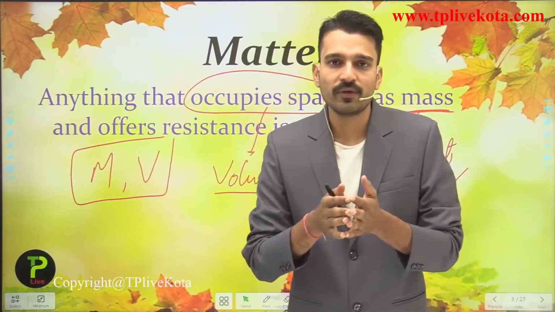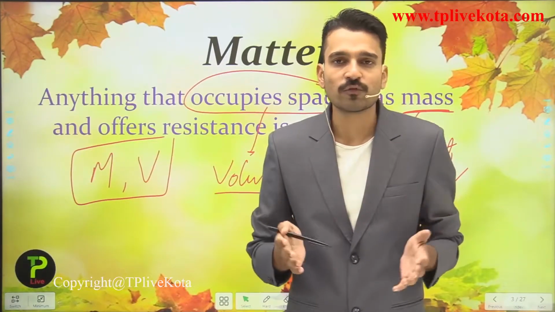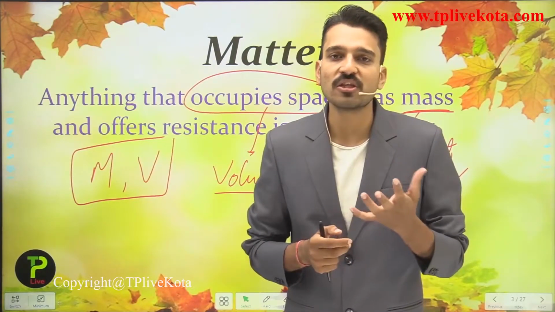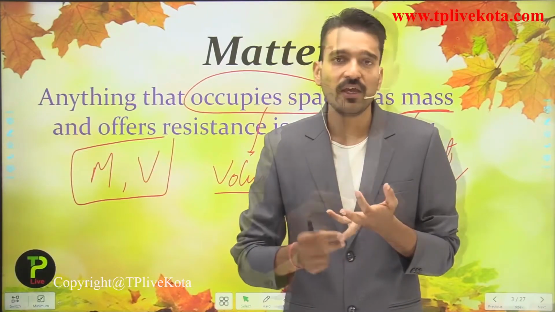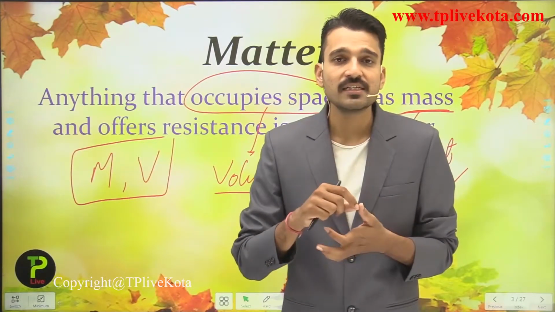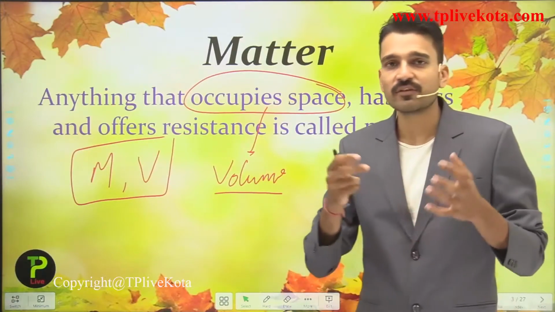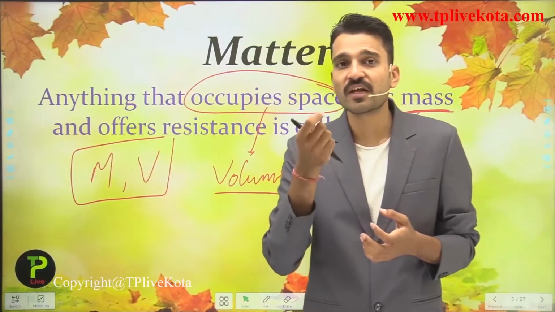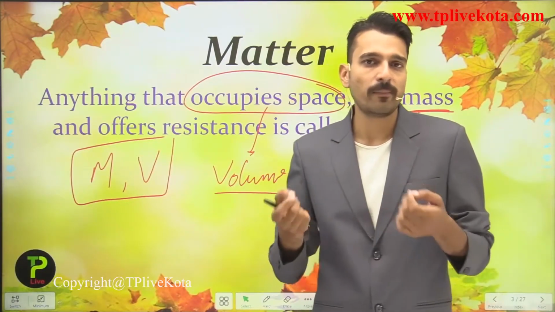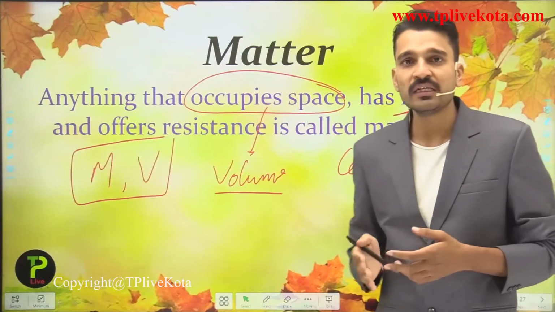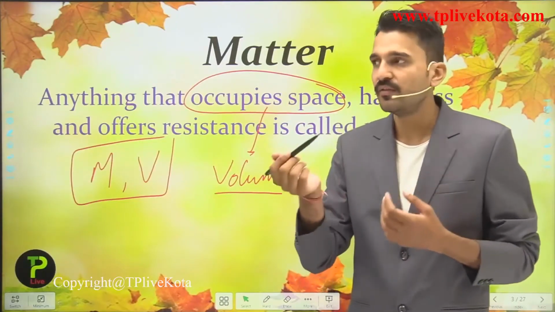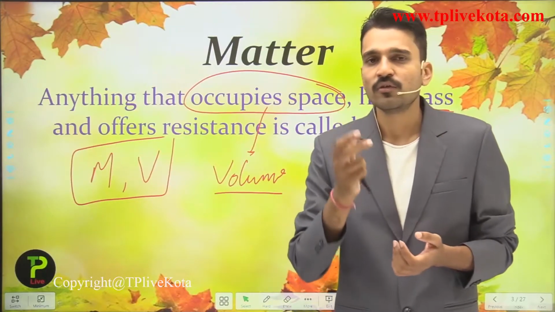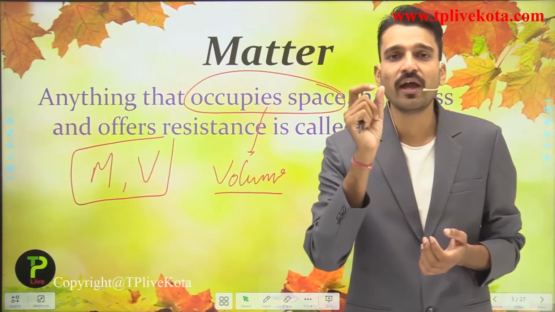In earlier times, Indian philosophers classified all the substances present in this universe as Panch Tattva, that is, fire, air, earth, water and sky. So this was the classification given by Indian philosophers. As we moved on, modern-day scientists classified these substances as matter. Just for an example, the board present here is also termed matter. Me, this, or anything that is present nearby me is also termed matter. So that is a particular term which is given to every substance.